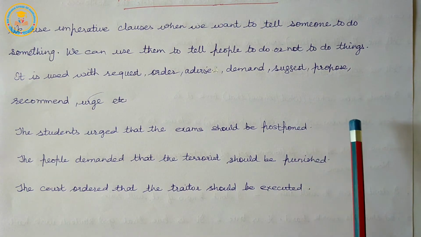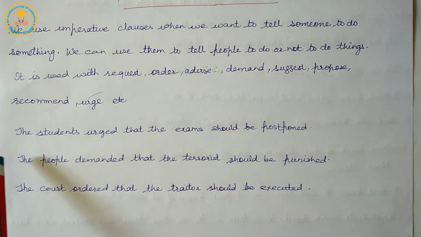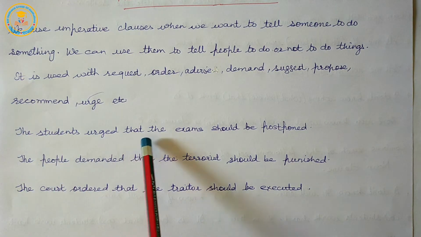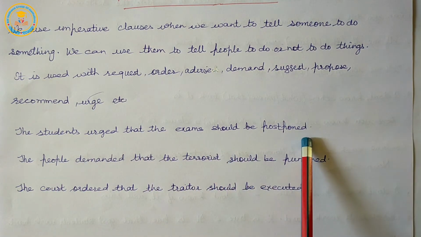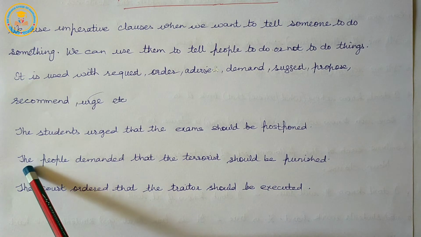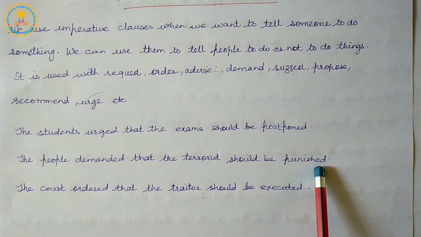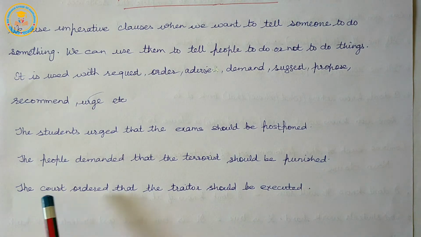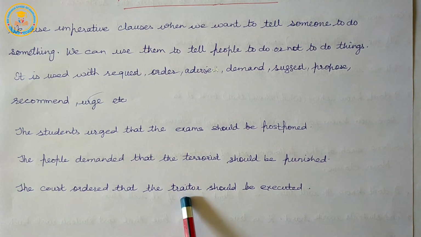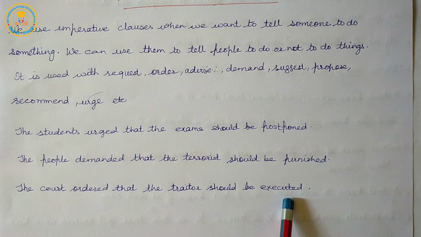Let us go through some examples. The students urged that the exams should be postponed. The people demanded that the terrorist should be punished. The court ordered that the traitor should be executed.